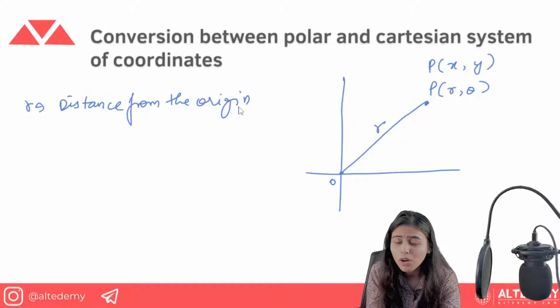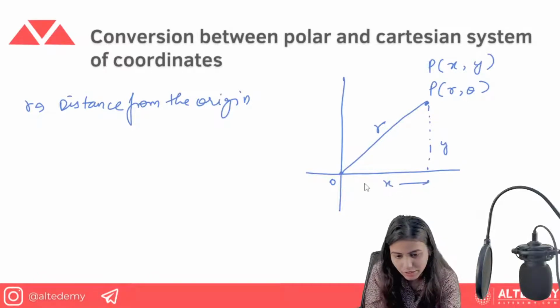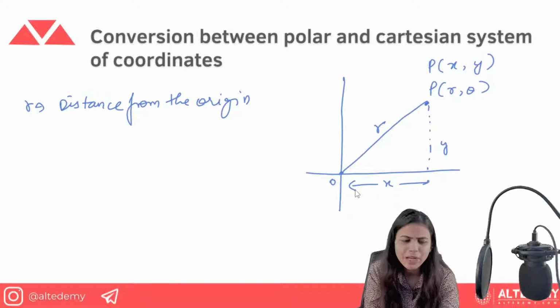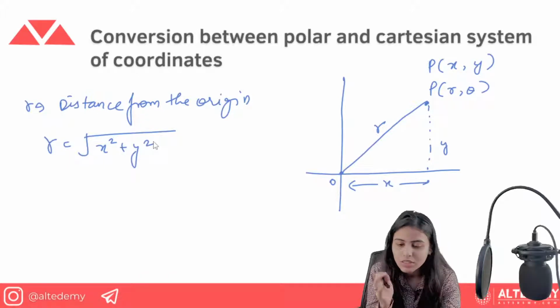And all of you already know how we calculate the distance from the origin, because this is the y distance, and this is the x distance, as I told you earlier. Let's just draw it. So this is the y distance and this is the x distance. Again, by Pythagoras theorem, we can write that r is equal to under root x squared plus y squared. So this is how we got the distance of a point from the origin.